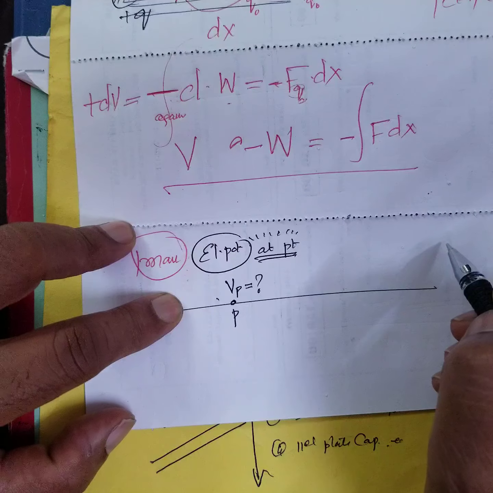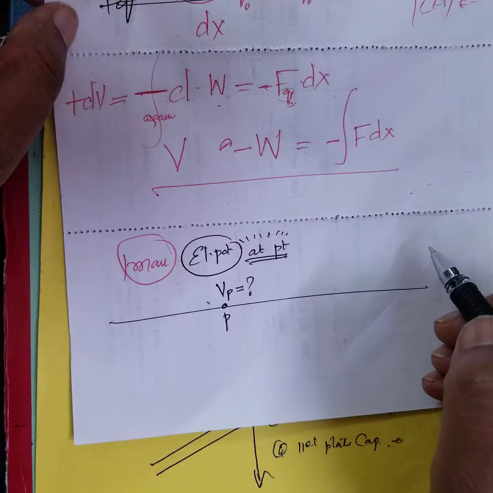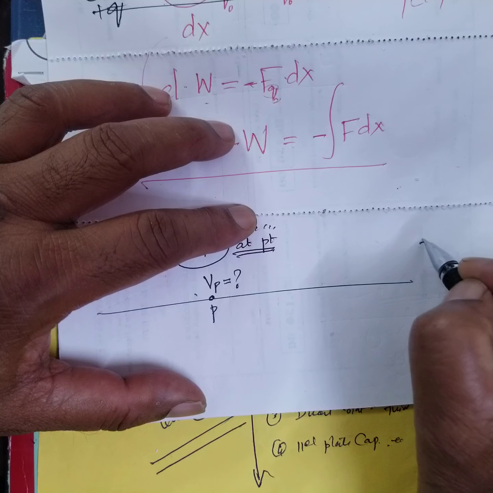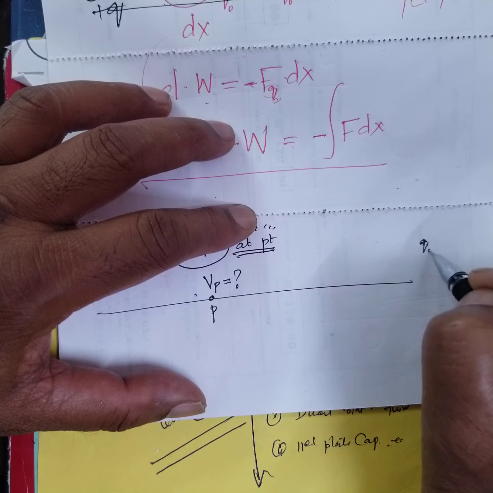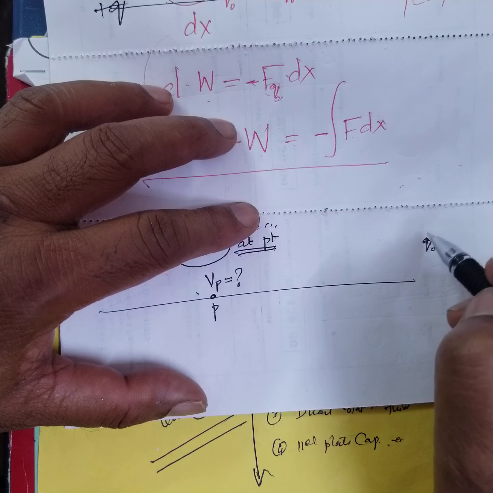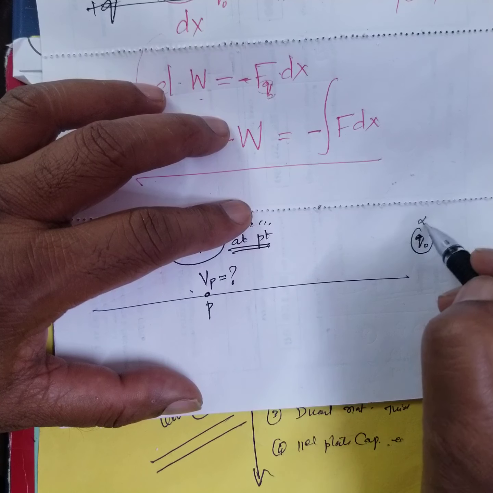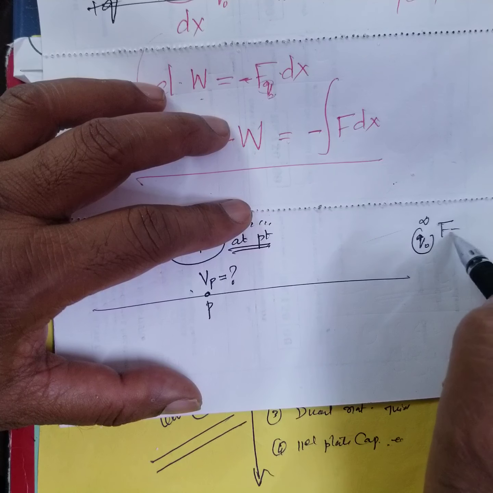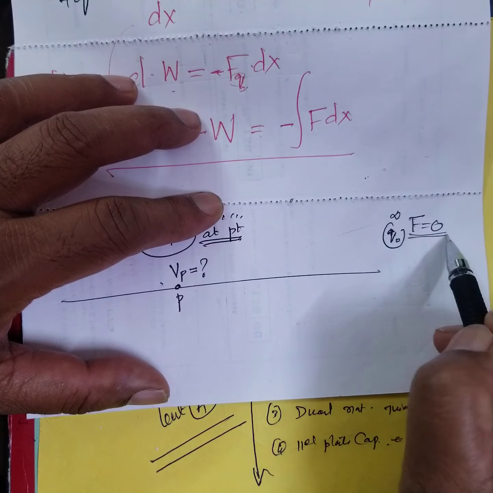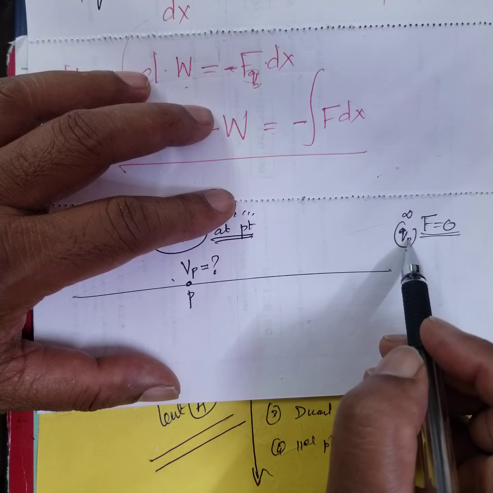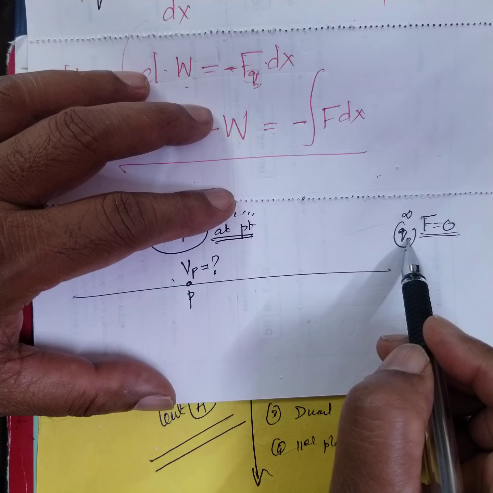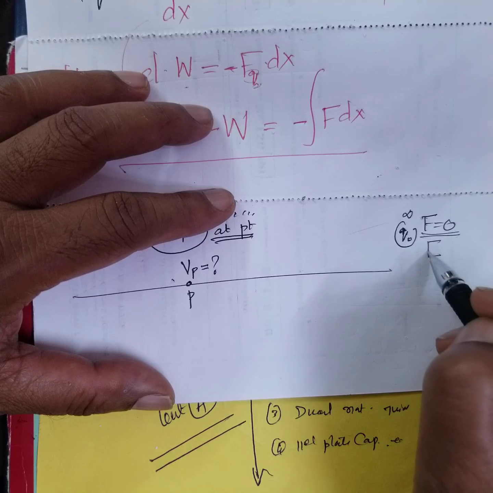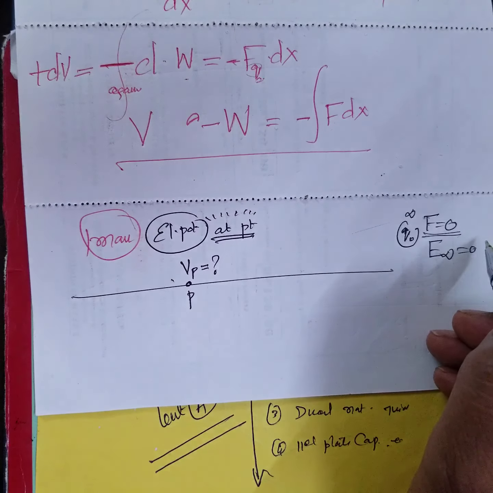Here I keep a unit charge, some unit charge or some charge, right? Where am I keeping it? At infinity. At infinity, what is the force? Zero. At infinity the force is 0. That means this charge will not experience any force because the field at infinity is 0.